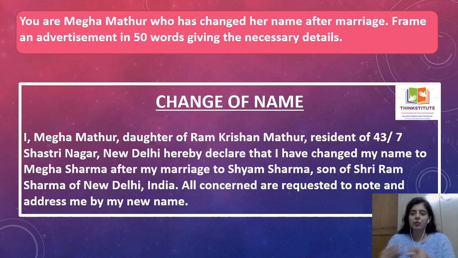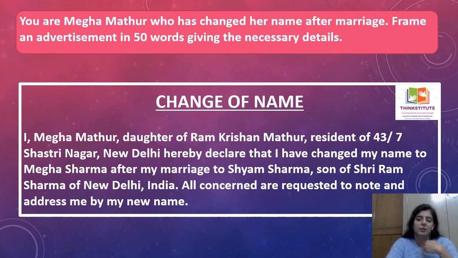So the best thing is you have to tell, I so and so, daughter of so and so, would like to change my name from this to this after getting married to this son of so and so, resident of so and so. तो इसमें अपना residence भी बताना, and you have to also talk about your father's name. And so this is a proof which is there. You can take a cutting of that newspaper and you can keep it as a proof for you, so that you don't face any sort of problems in detail.